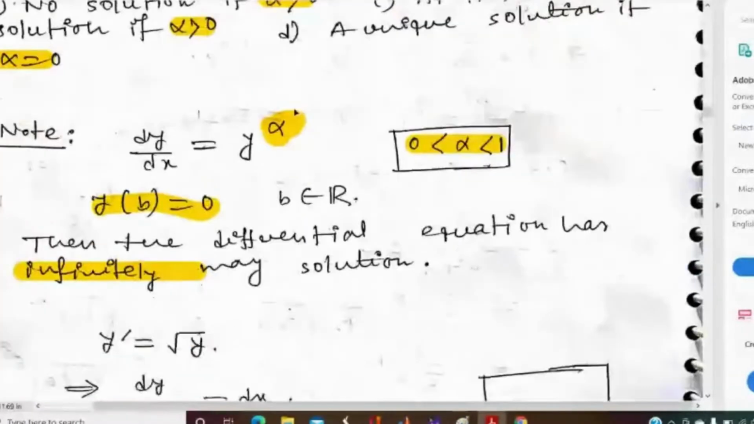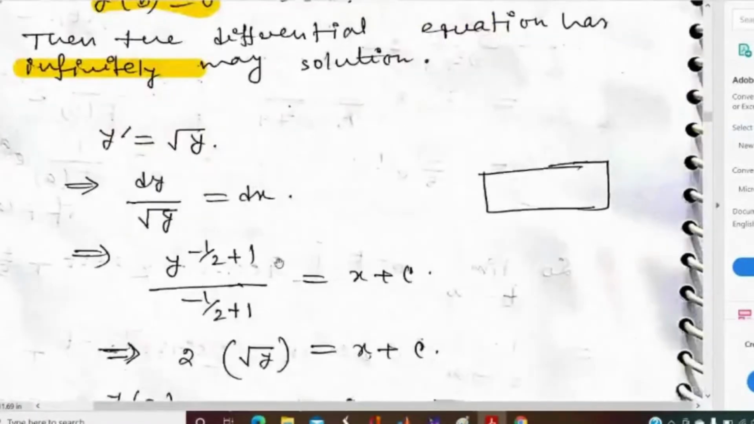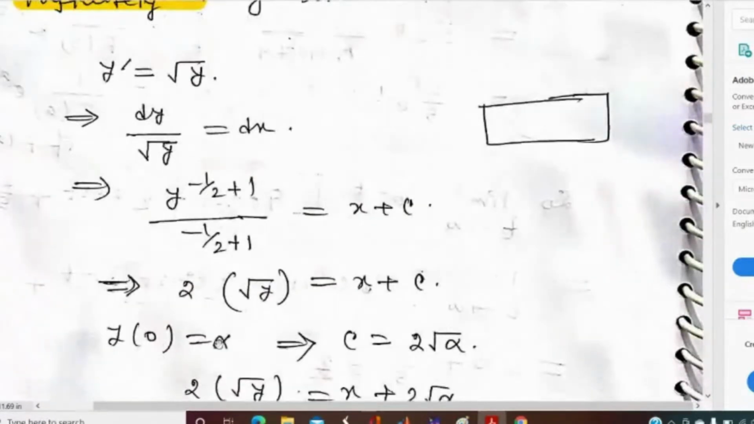So for alpha greater than 0, if we try to solve the differential equation y dash equal to root over y, we divide by root over y, and after integration we get the solution as x plus c. After simplification, we get 2 into root over y equal to x plus c, and y at 0 is alpha.